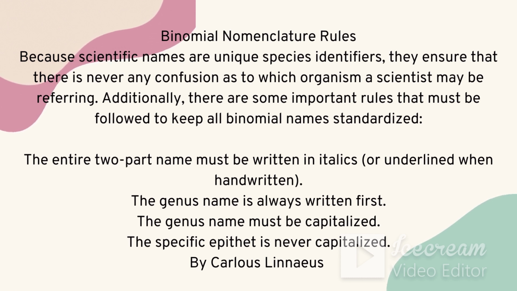The first letter of the genus must be capital. All the other letters, including the species name, are in lowercase. If you type, you can use italic form. If you write, you have to underline the genus name and species name separately. These rules were prepared by the scientist Carolus Linnaeus.